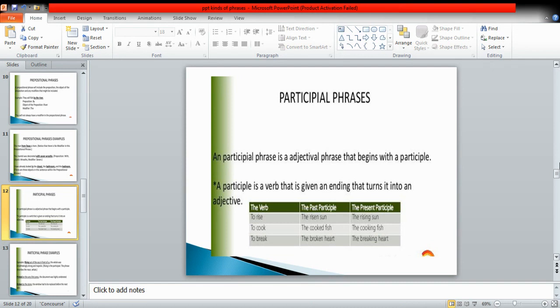The rising sun, the cooked fish, the broken heart, the rising sun, the cooking fish, the breaking heart. In all these phrases, the present participles and past participles have been used and they are acting as an adjective over there because they are modifying the nouns which they are following. So this is the reason that they are called participle phrases, and always remember this thing that a participle phrase always begins with a participle.